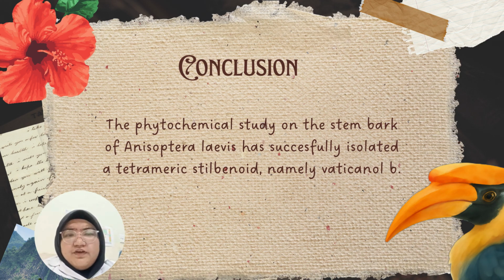Overall, this study provides useful scientific information that may serve as a foundation for future phytochemical and pharmacological investigation of this species.